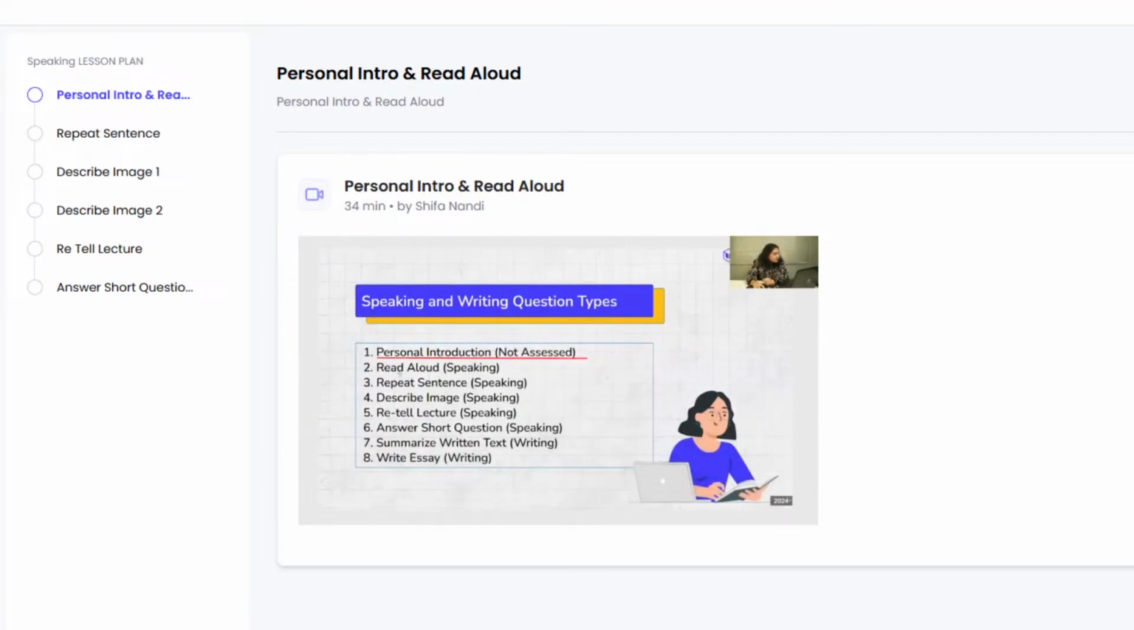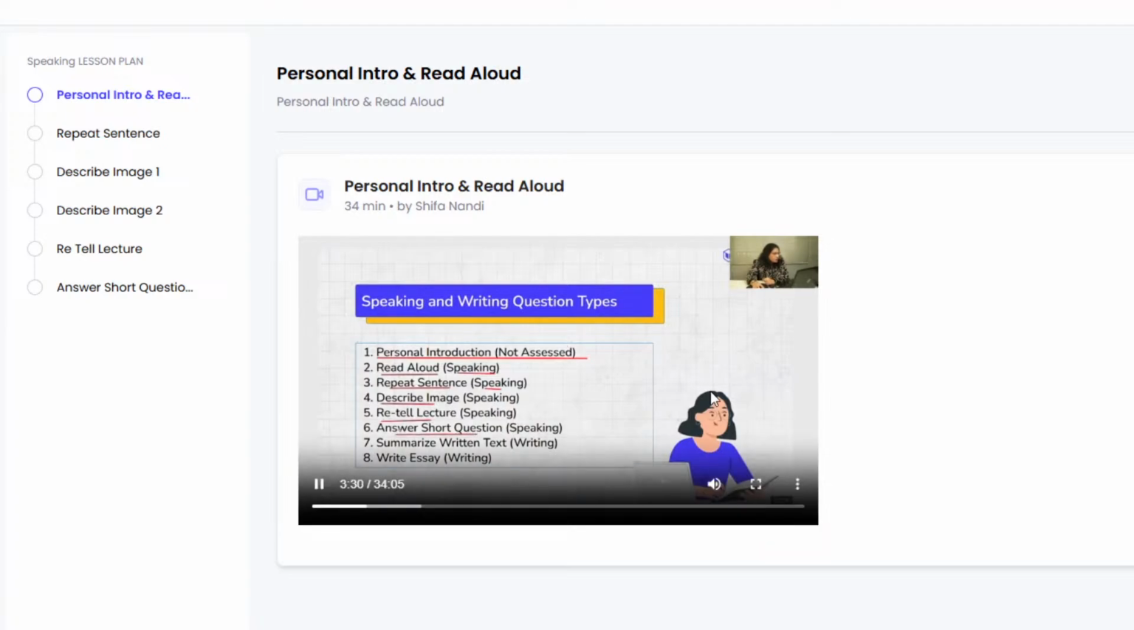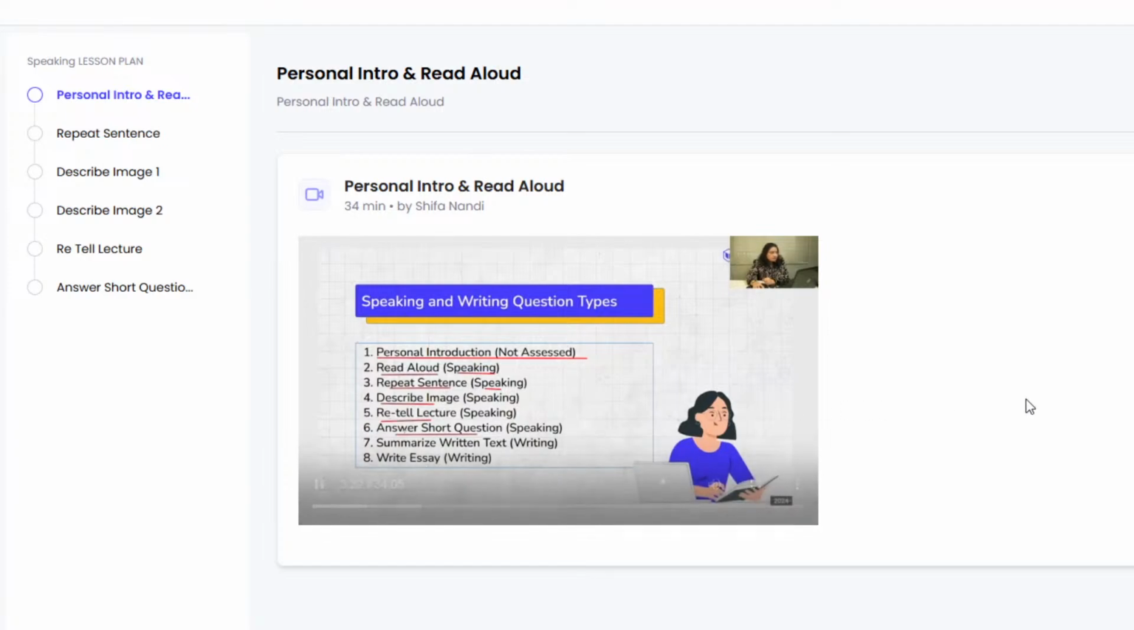The first question type that is going to be scored is read aloud kind of question. This is testing your speaking skills. The next one is repeat sentence, which is also contributing to your speaking skills. Well, describe image, retell lecture, short answer questions. These are all related to speaking. So if you notice, there are 5 different question types related to speaking.